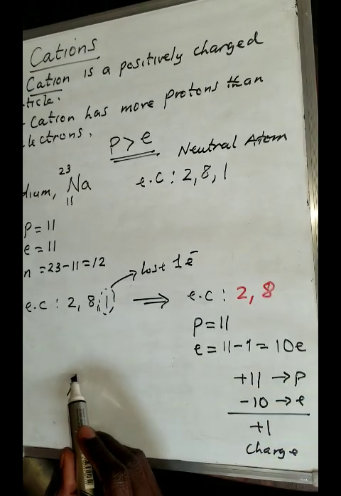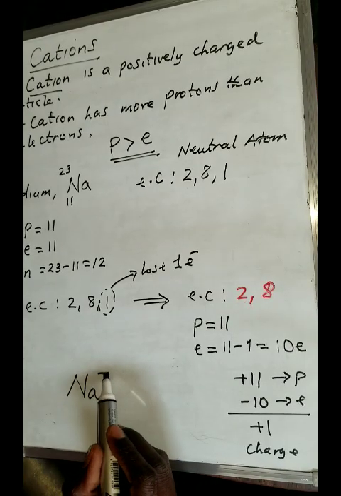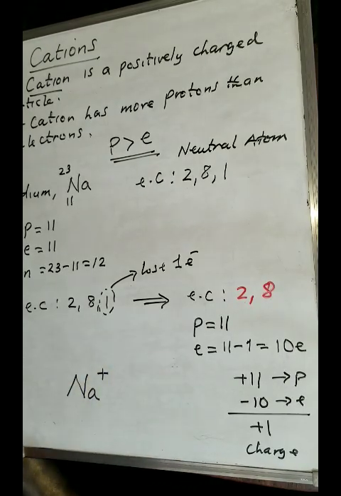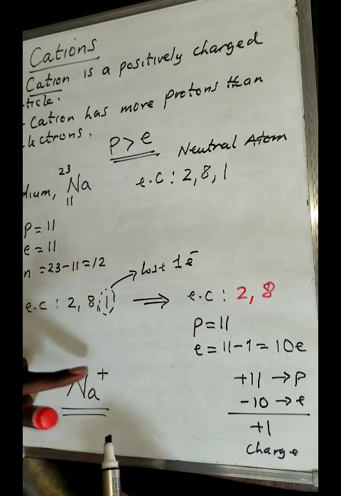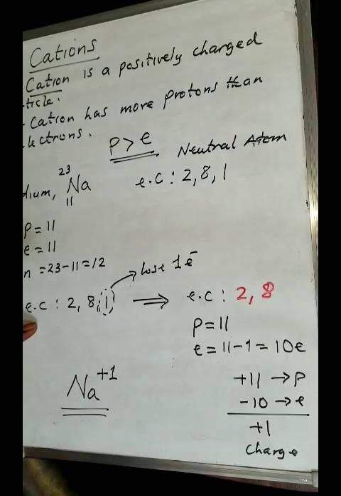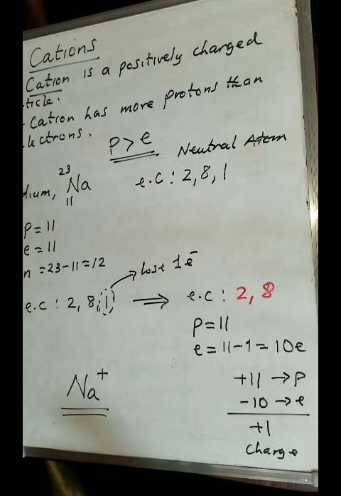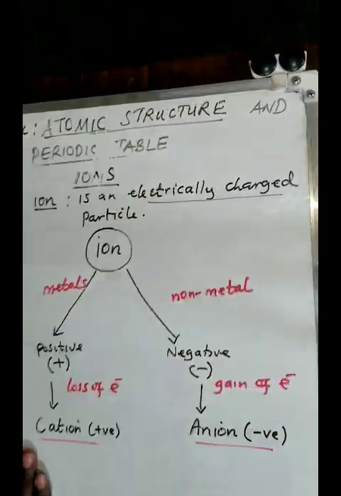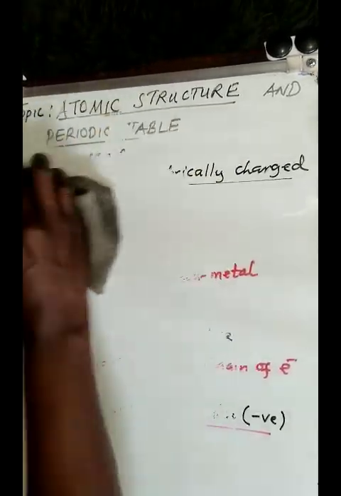So therefore, sodium, Na, is written with a positive sign on top as a superscript. That positive tells you that it has lost 1 electron. We don't write 1 plus, so when we just show plus there, that's okay, it means it has lost 1 negative charge. So that is what you need to remember. Let me show you another one that you can talk about. I hope I'm making sense for you.